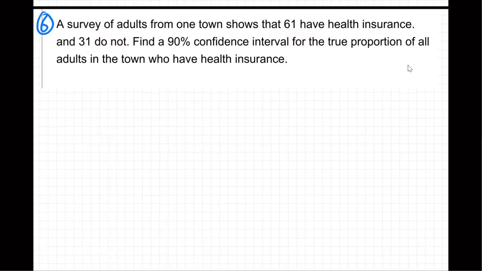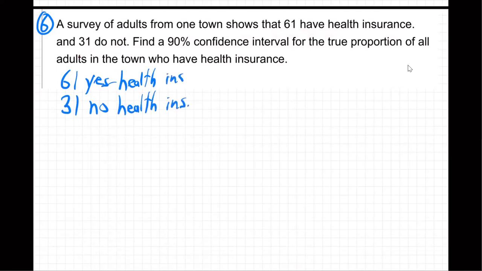New cancer treatment, right? We try it on a few patients to try to figure out what might happen when everybody takes it. So same thing here. They went around town and asked people, hey, do you have health insurance? 61 said they do. 31 said they don't. Let me write that real quick. So 61 said, yes, I have health insurance, and 31 said no health insurance.